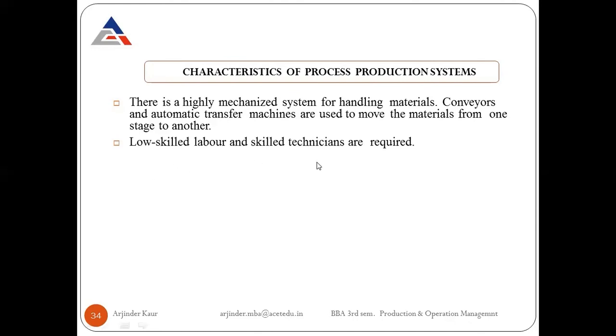Low skilled labor or skilled technicians are required. So labor need not be skilled, they can be trained, because the work has to be done with the machines, sophisticated machines. They just need to be trained about how to operate these machines, and they can be easily trained for such work. There is very little work in progress because material flow is continuous. So similar to the mass production system, here also there will be very little work in progress because the material flow from one process to another process is continuous.